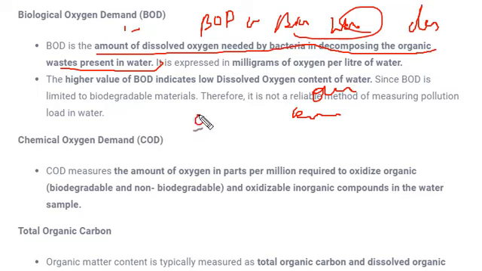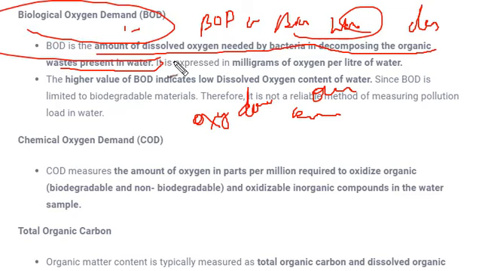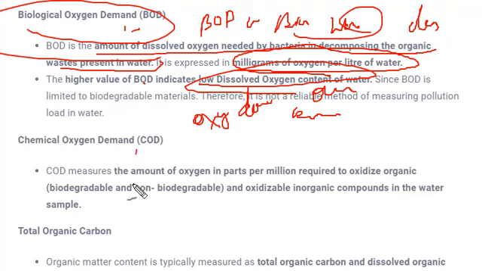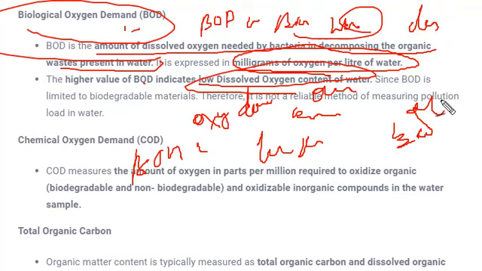So these bacteria need some oxygen to decompose those waste materials, and the demand of oxygen by these bacteria is called biological oxygen demand. If we talk about the definition, it is measured in milligrams of oxygen per liter of water, and the higher the value of BOD indicates the lower dissolved oxygen content of water. That means if the BOD requirement is high, there would be less dissolved oxygen, as these bacteria consume oxygen from the water body itself.